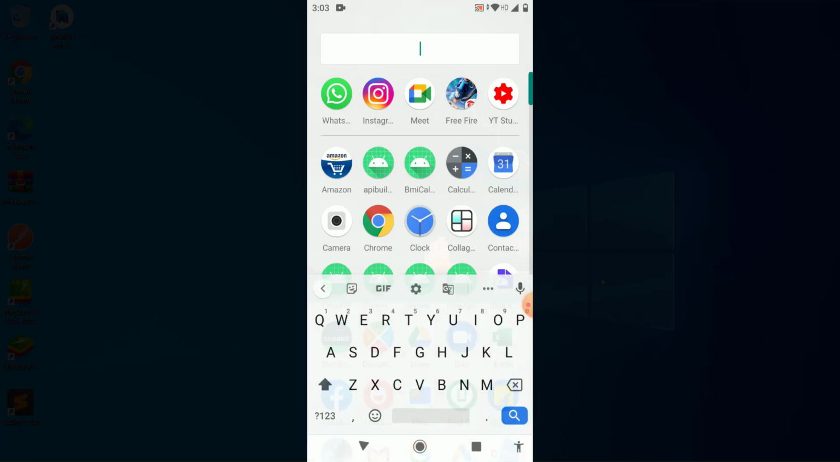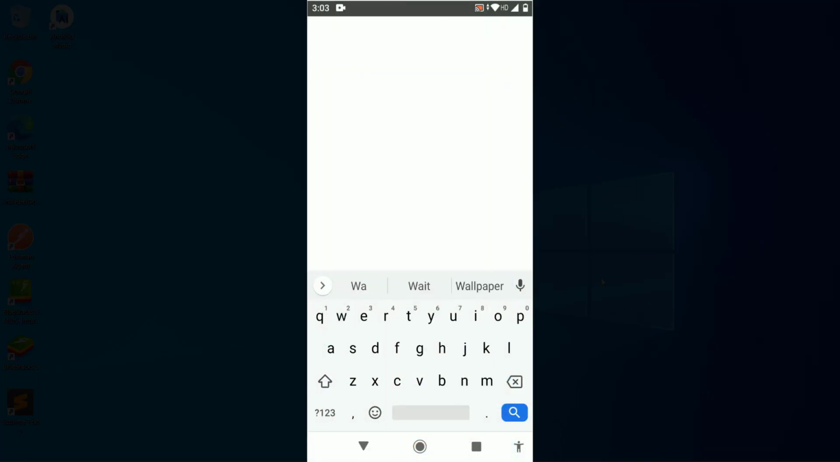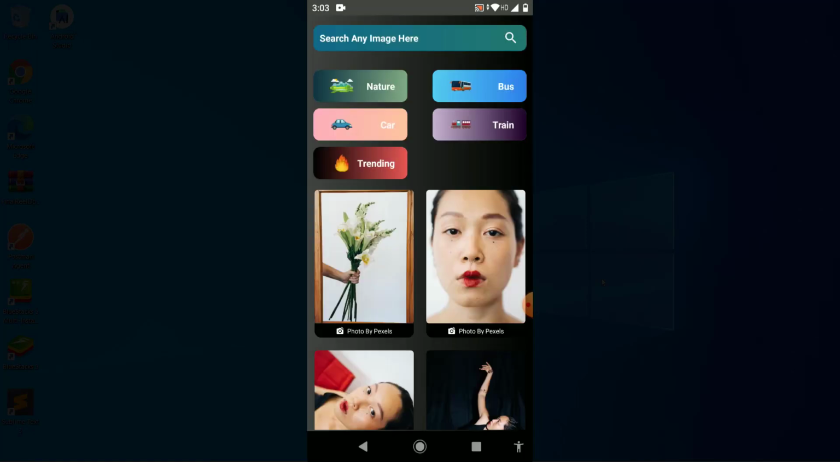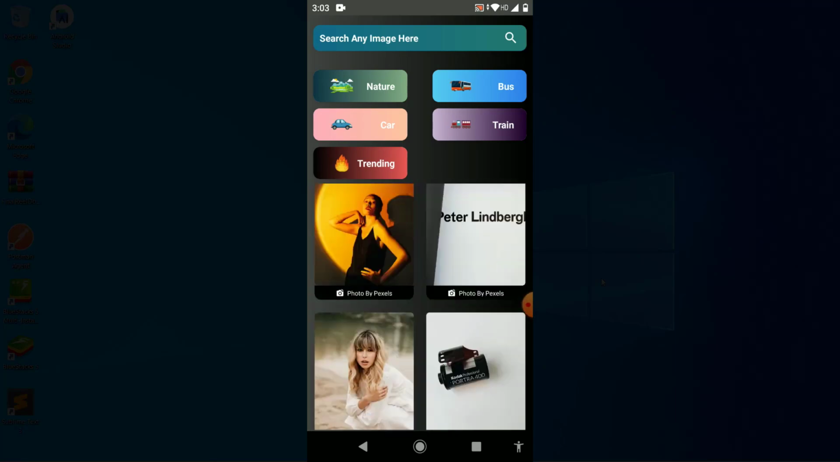So for this I have to open my phone, and this is the application. When you open this application the first time, you can see I use the Pexels API to fetch all wallpapers. The first time it shows all the wallpapers which are trending. By default it is showing the trending wallpapers.